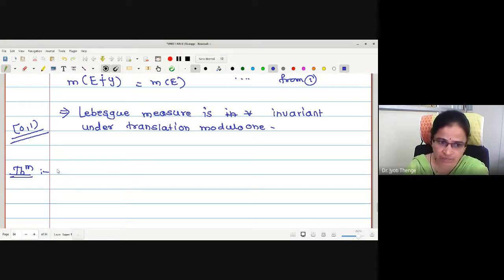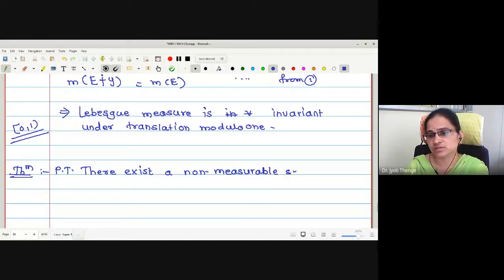Let me write the theorem. Prove that there exists a non-measurable set in closed 0 to open 1.